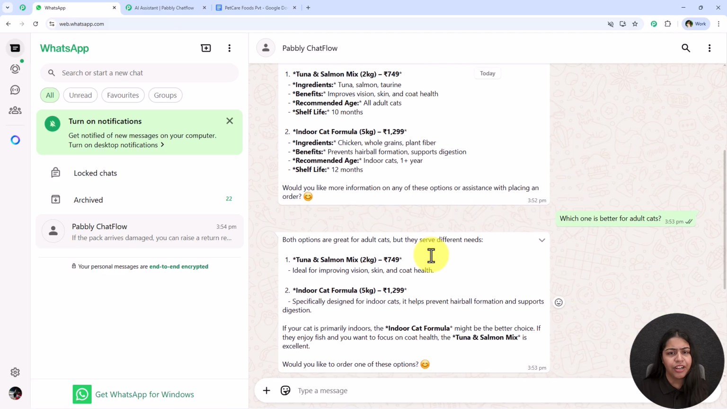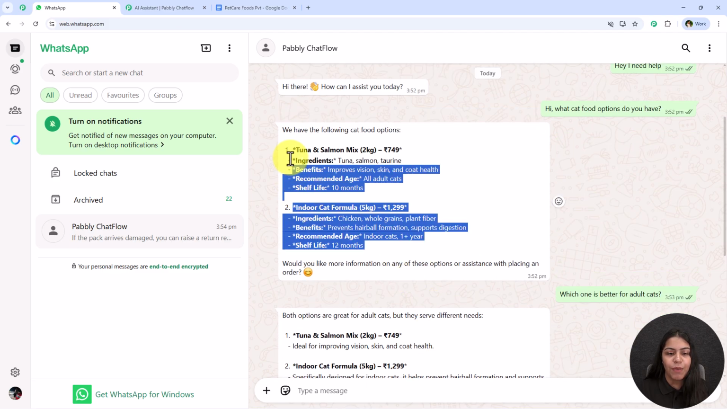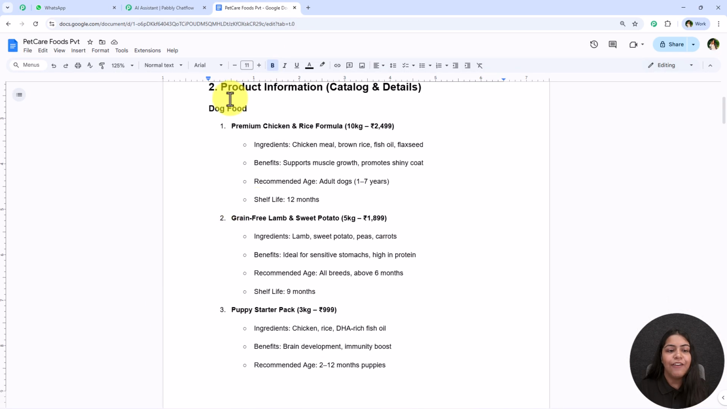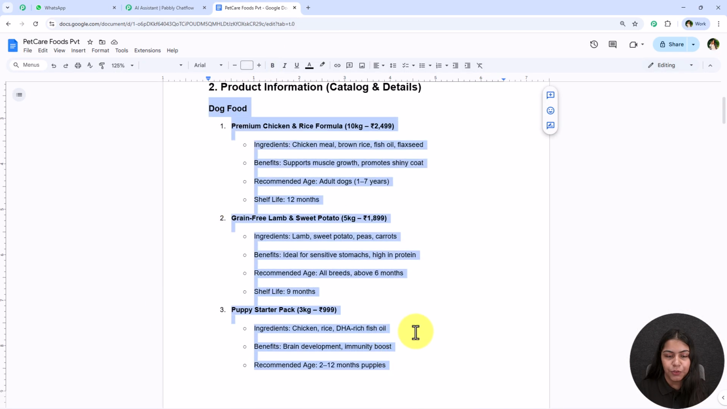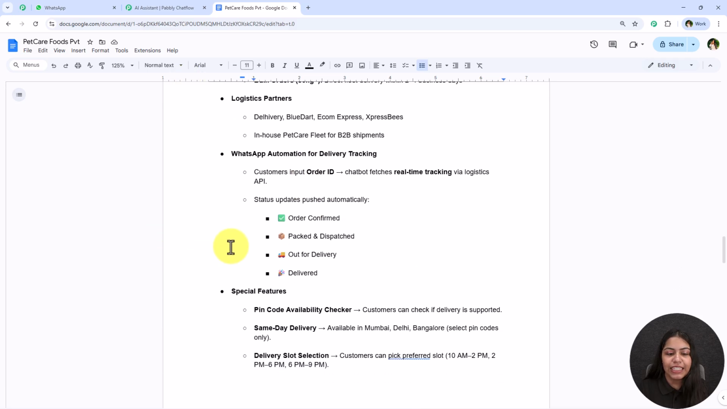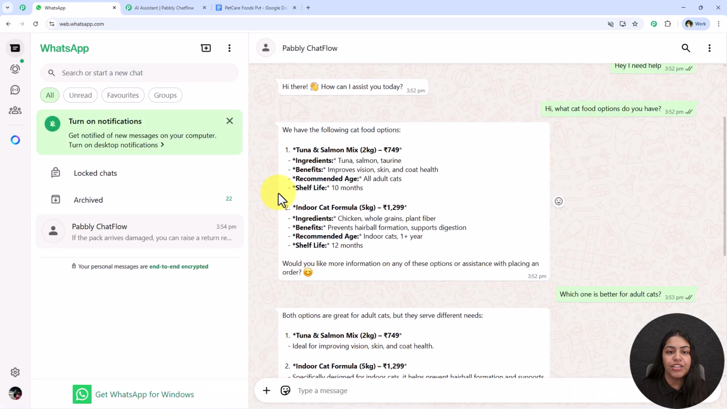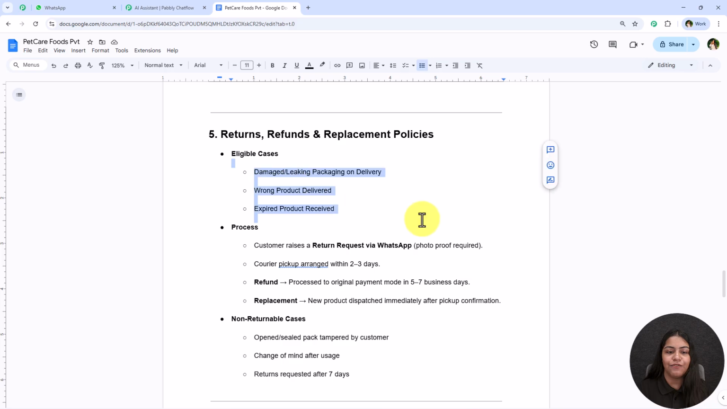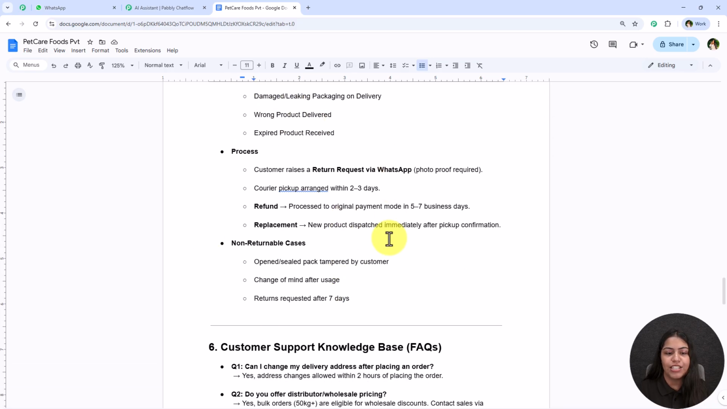But you must be wondering how this AI agent knows so much about my business. So I have created a knowledge base where I have the details of all the food we offer and also the rest of the FAQs. And using these details only, this chatbot is replying to me. You're going to see all the details are exactly the same as what we entered in this knowledge source.